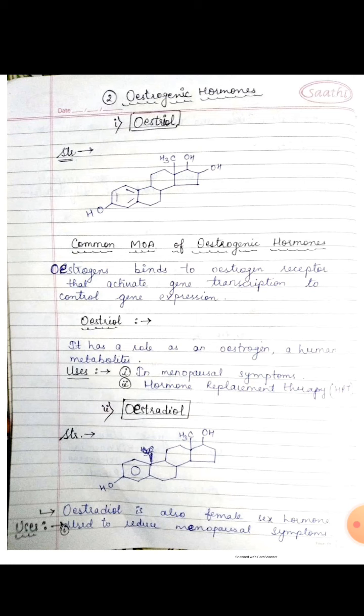Now come to the estrogens. The estrogens are produced by the ovaries, placenta, and in a small amount by the adrenal glands and testes, and by peripheral aromatization of the androgens. During the first part of the menstrual cycle, estrogens are produced by the granulosa cells by aromatization of the androgens, which are derived from theca cells in the ovarian follicle.